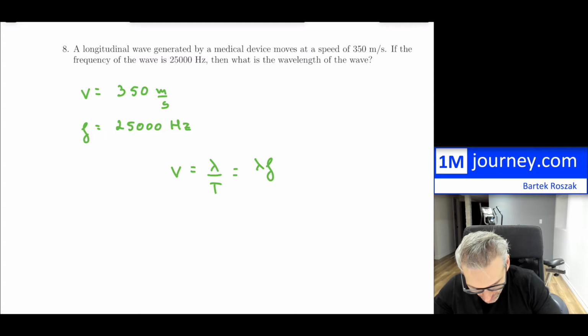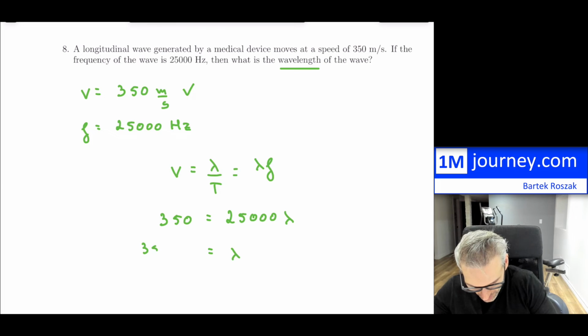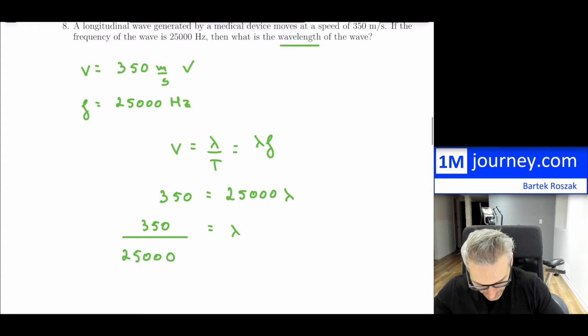So we have speed, which is 350. This is meters per second, so this is in standard units, so that's great. Equals, now we want to find what the wavelength is, so we don't have that, but we do have the frequency, so 25000 times the wavelength, and this is going to be wavelength equals 350 divided by the frequency, which is 25000. All right, so there you go.